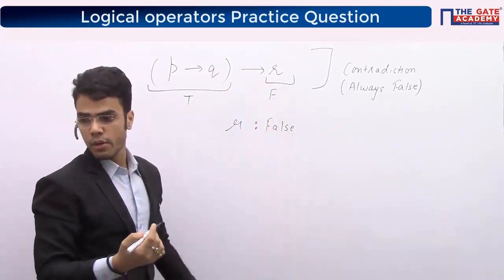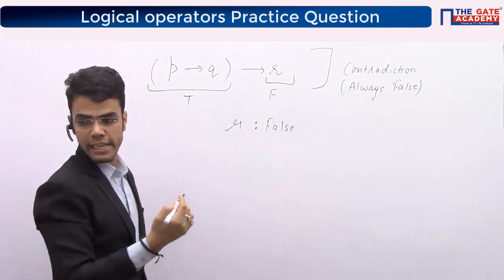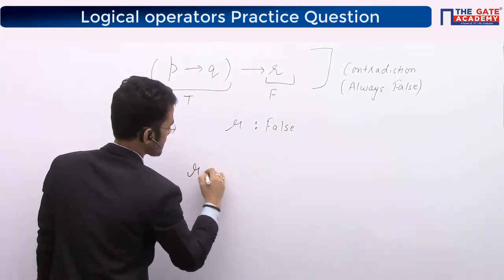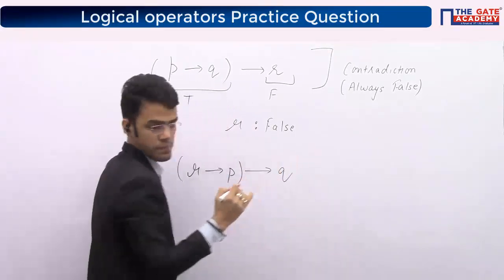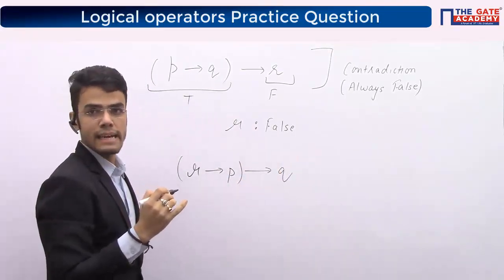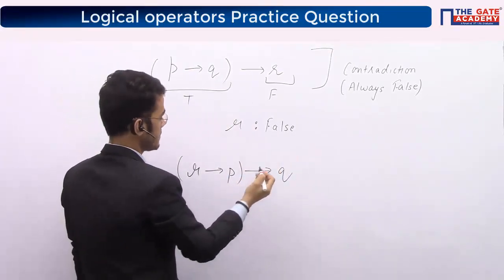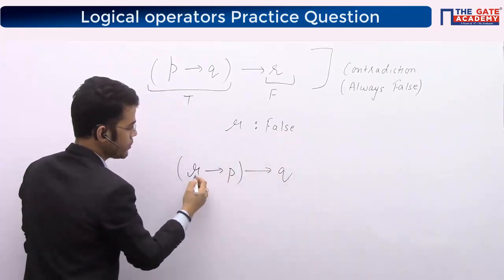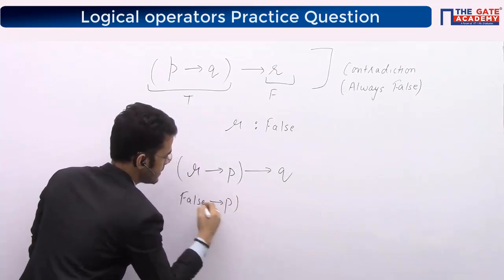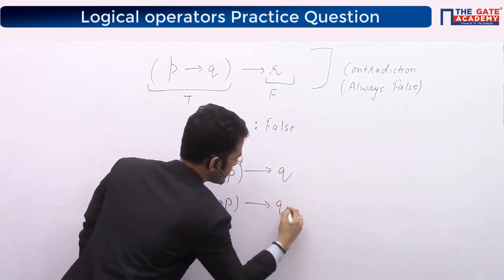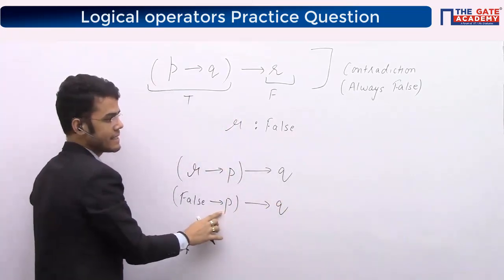Now what I want is, they are saying I have to check for the expression R implies P implies Q. I have to tell about this, guys. I know R is false here, so I will say false implies P implies Q. If you remember, false implies anything, guys.